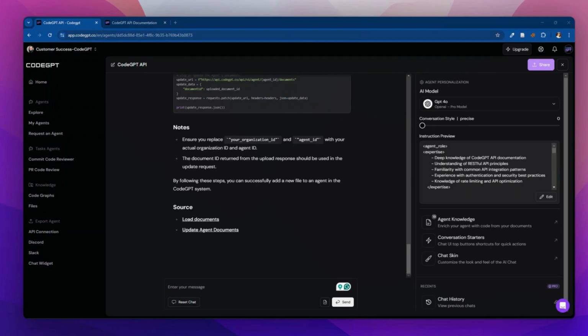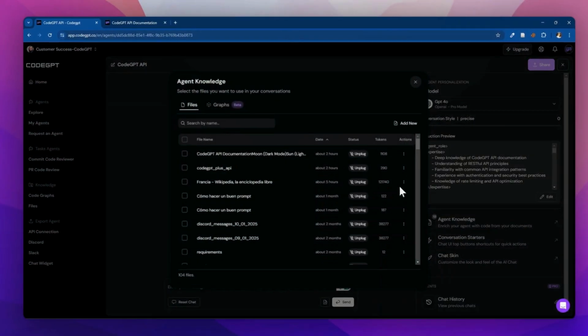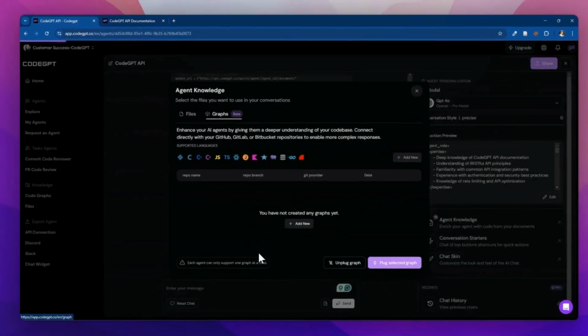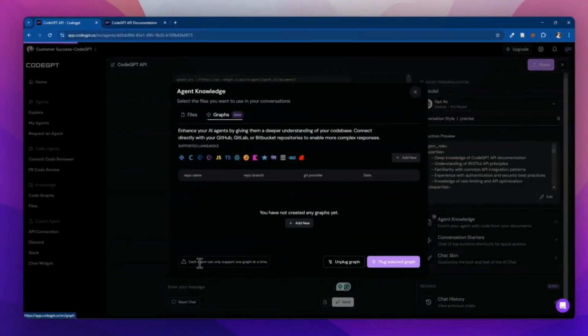Welcome to CodeGPT. In CodeGPT, you can add code to the knowledge base. To do this, click on Add Knowledge Base and select the Graphs tab. Here, you can add a code repository as a knowledge base.